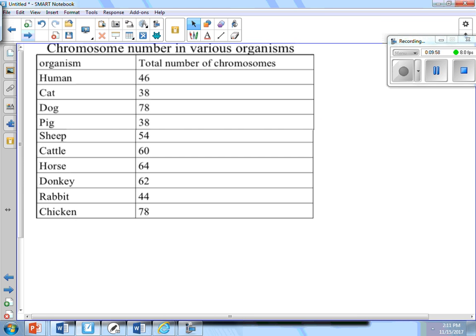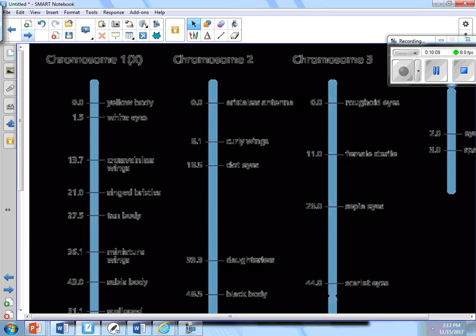Like cats and pigs have the same number of chromosomes. They both have 38. But their chromosomes are different when you look at them in real big detail with what's on them. I don't know if you're going to be able to see this because it's not a good picture, but this is the number of chromosomes inside a fly. Let's count the blue sticks. How many chromosomes does a fly have? 4. Yes, 4.